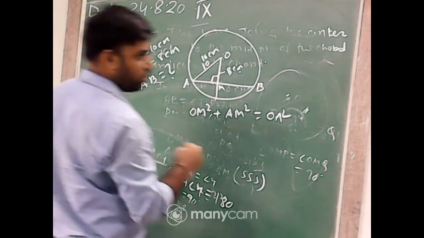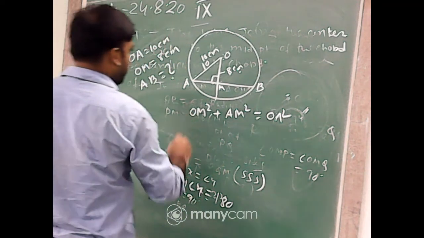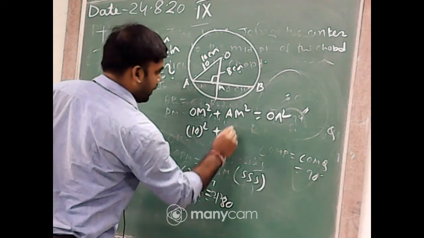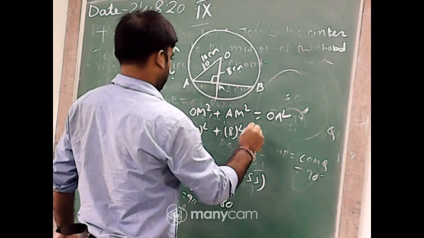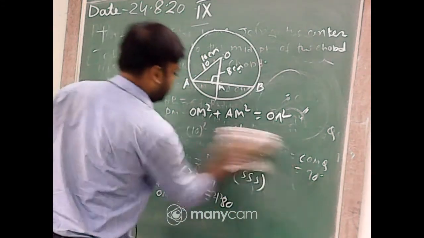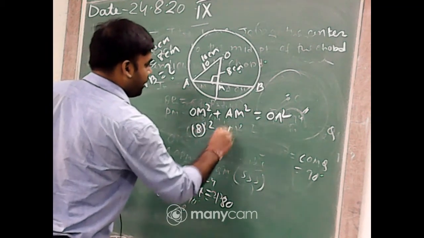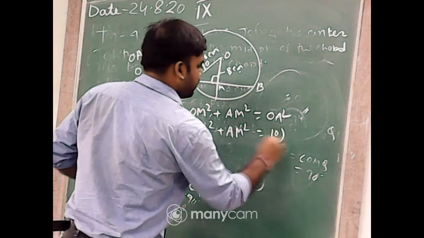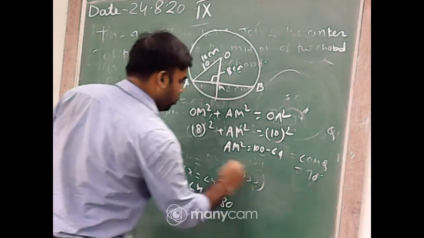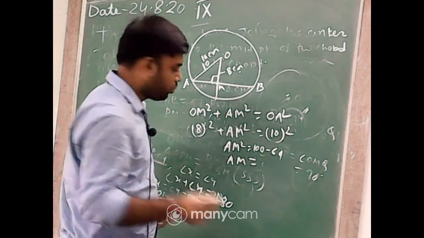OM square means 8 square, AM square we don't know, and OA square means 10 square. So AM square equal to 100 minus 64, which is 36. So AM equal to the square root of 36, that is 6.